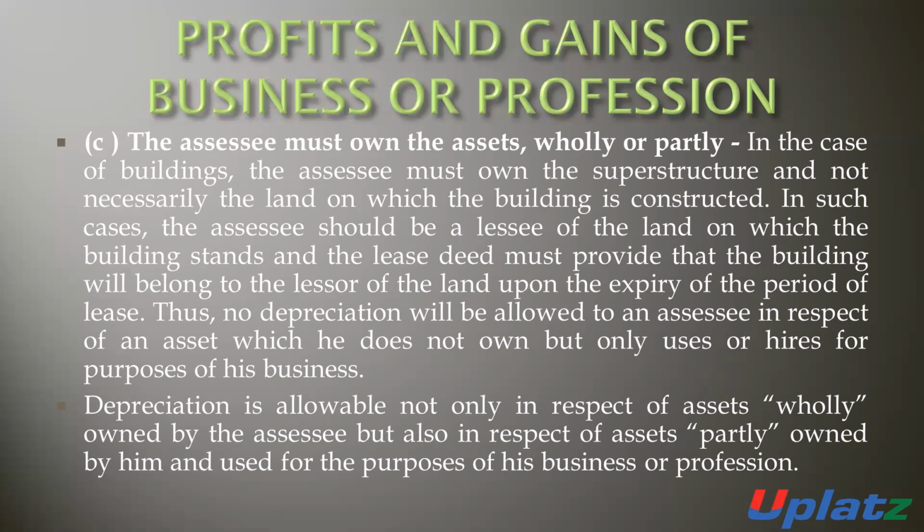Means the assessee, in respect of such a building, in respect of such assets, will not be eligible to take the deduction of depreciation. Thus, no depreciation will be allowed to an assessee in respect of an asset which he does not own but only uses on hire for the purpose of business. If an asset is used by the assessee, means he has taken it on hire only for use in business, then the depreciation will not be allowed.